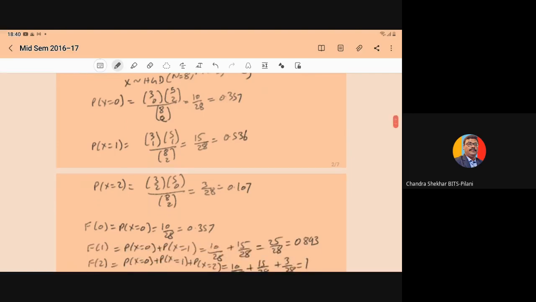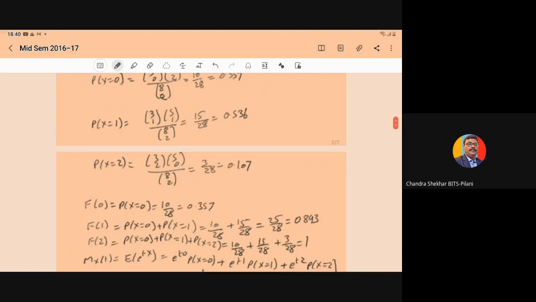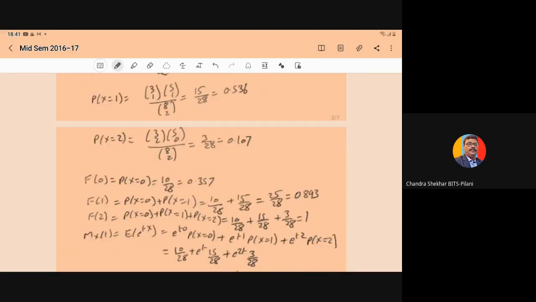Then if you take X equal to 1, the probability of X equal to 1 will become 3C1 into 5C1 upon 8C2. So in total, 15 upon 28. Similarly, the probability of X equal to 2 will be 3C2 into 5C0 upon 8C2. So it will come 3 upon 28. Now we have derived the probability mass function for X equal to 0, 1, and 2.